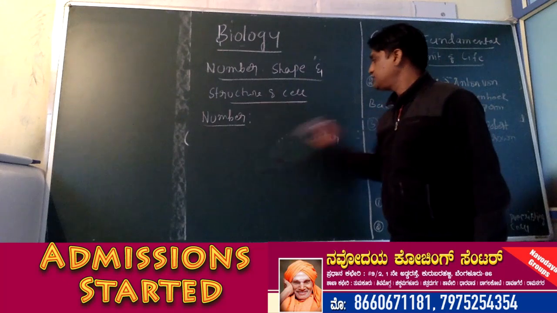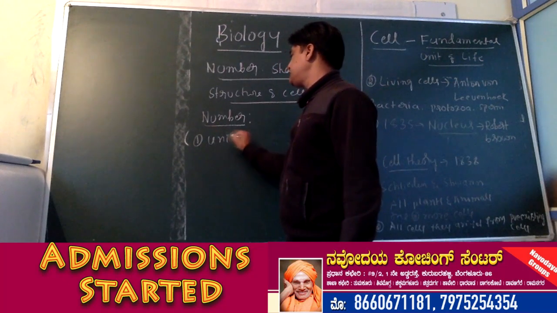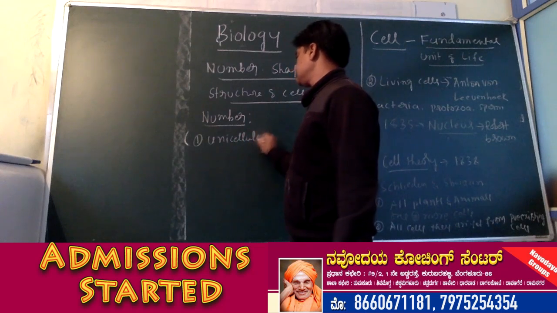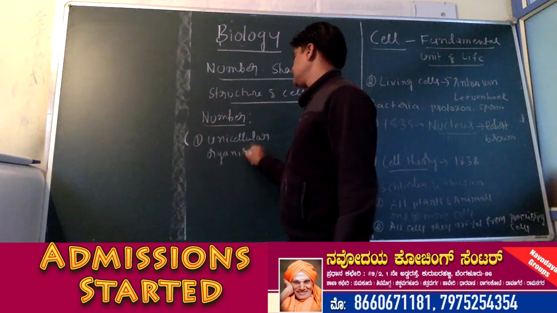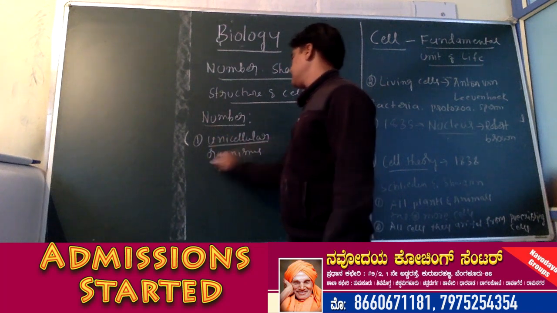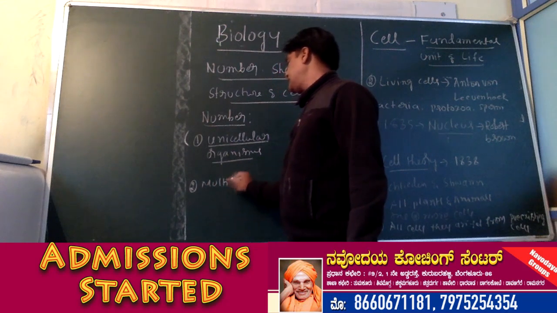So based on the number of cells, organisms can be classified into two types: unicellular organisms and multicellular organisms.